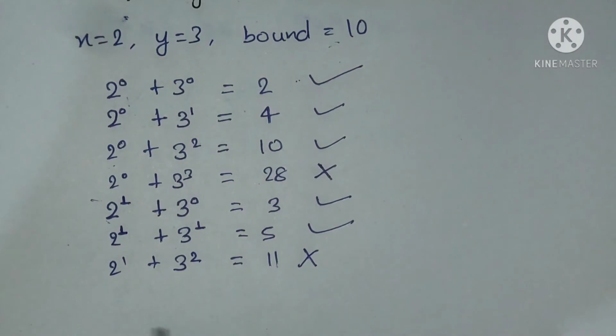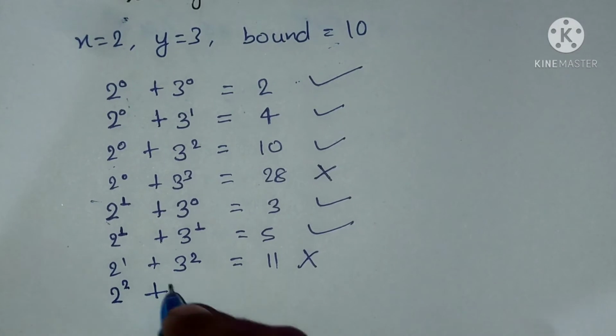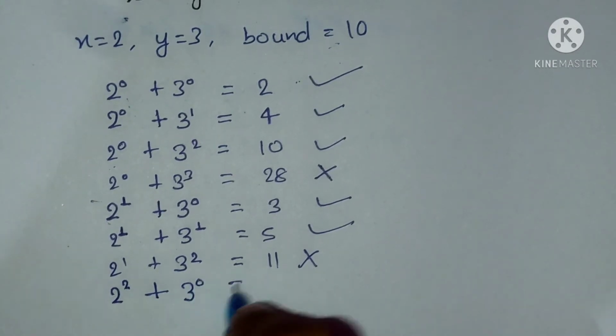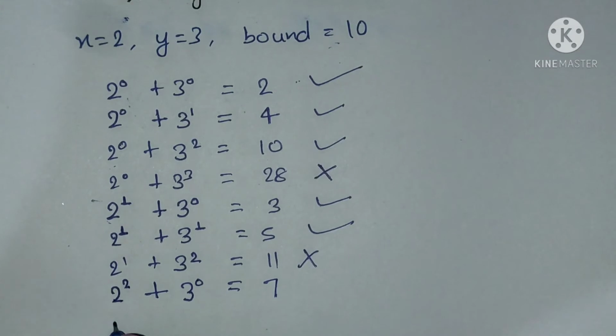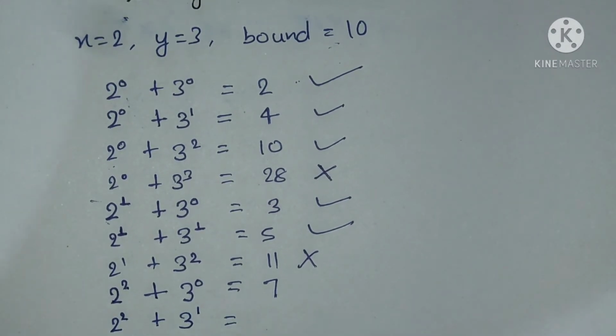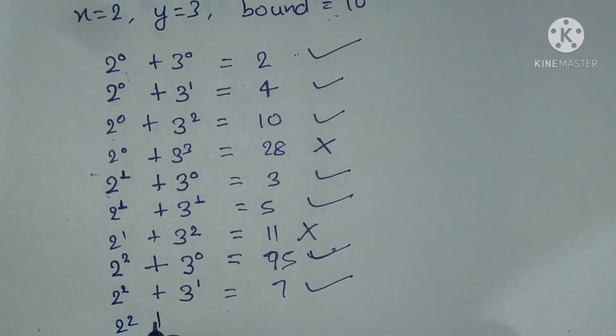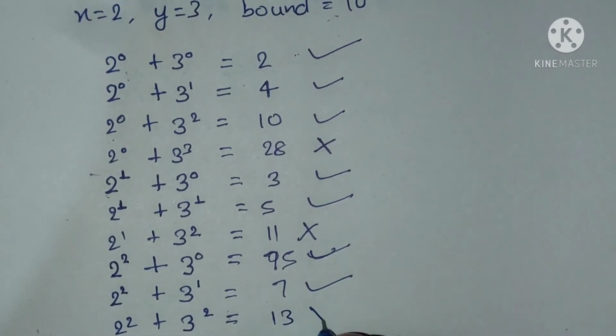So what we do now, we increment the power of 2 and we start from the 0th power of 3 again. So 4 plus 1, that is 5. Then we keep the power of 2 the same and increment the power of 3. So 4 plus 3, that is 7, is also a powerful integer. Then again we increment the power of 3. So 9 plus 4, 13, and it is not a powerful integer.